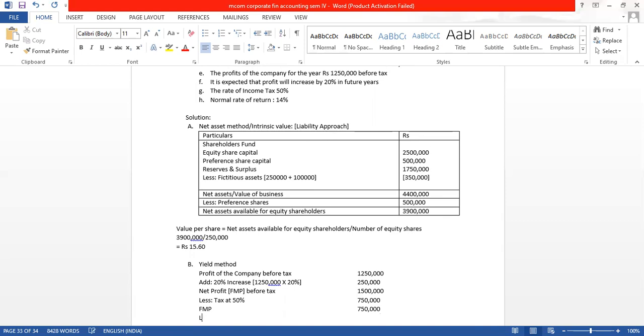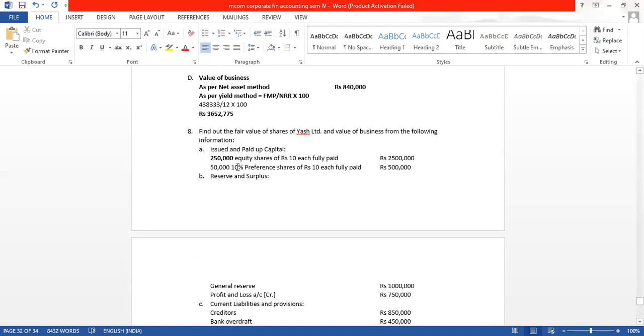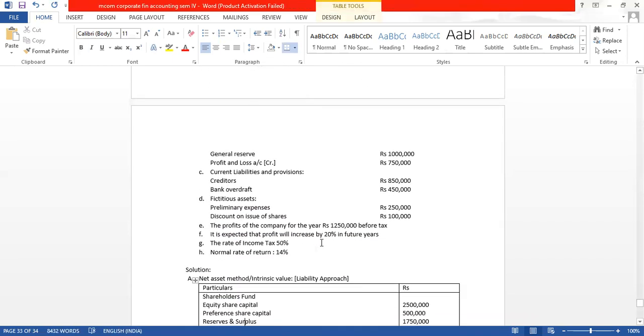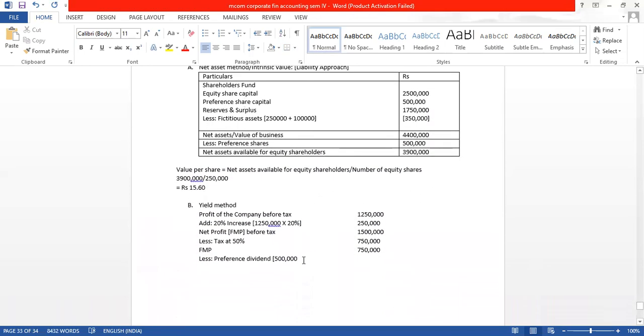From this, what will we less? We will less the preference dividend, because we have preference shareholders. It is 5 lakh into how much is the percentage of dividend? Let us see. It is 10% preference share. So the dividend percentage is 10%. So 5 lakh into 10% comes to 50,000.